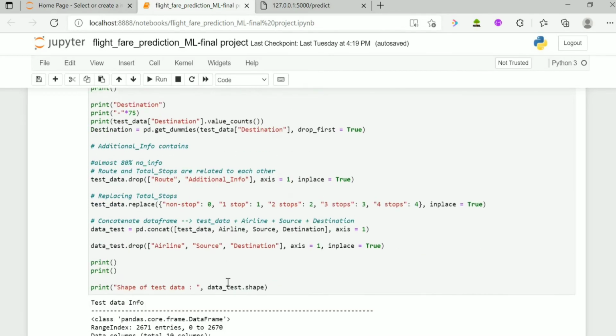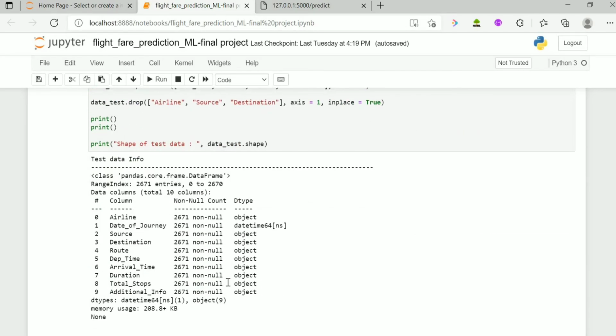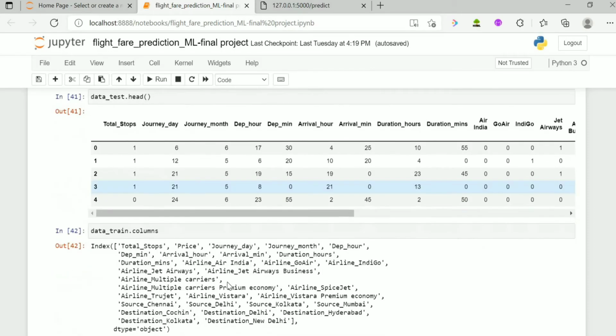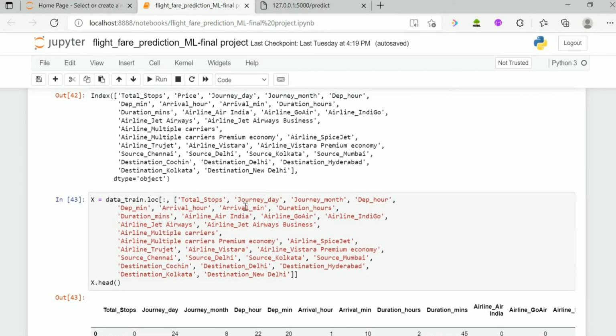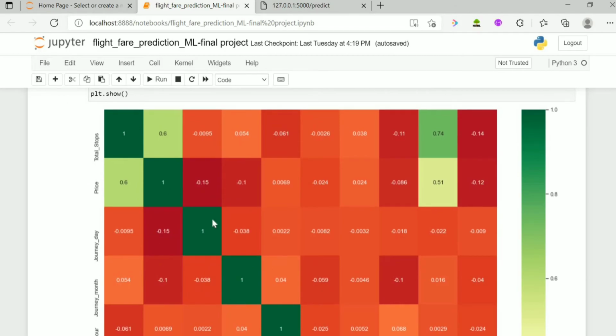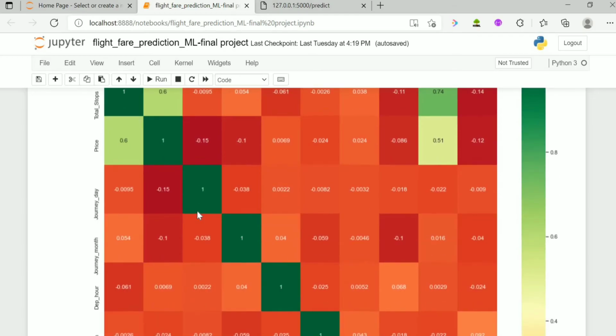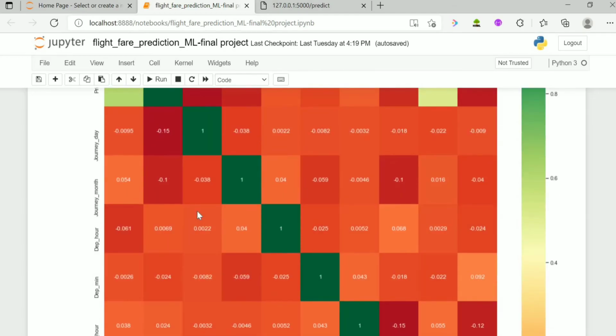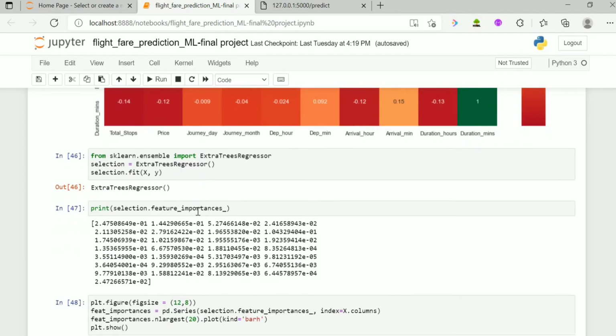And here is the code. These are the columns present in the dataset, and they will be printed. Here we use a heat map to show the correlation of the columns. Towards the green color it is highly correlated, and towards the red color it is negatively correlated.